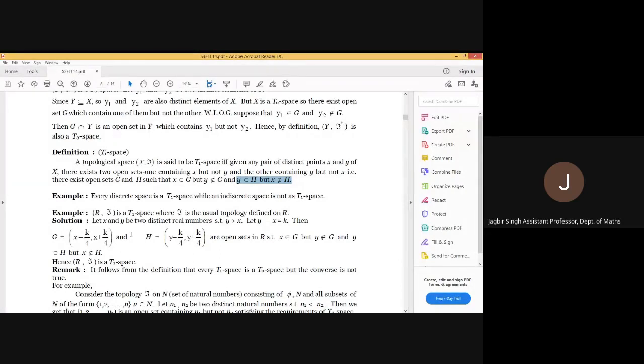Also, R with the usual topology is also a T1 space, because if we are having x and y, then just find out what is y minus x, say it's k. Then on x create an interval of length k by 4, on y create an interval of length k by 4. These are two distinct open sets. One contains x, the other contains y.